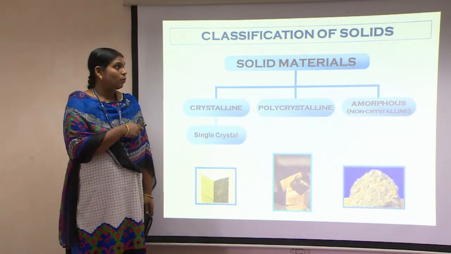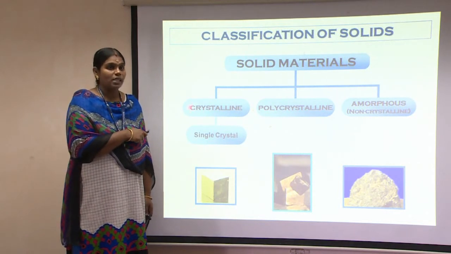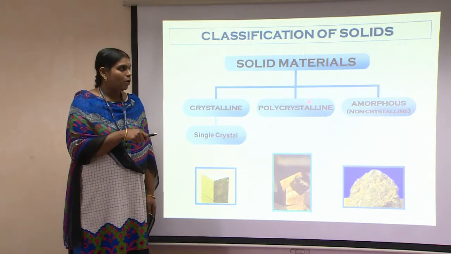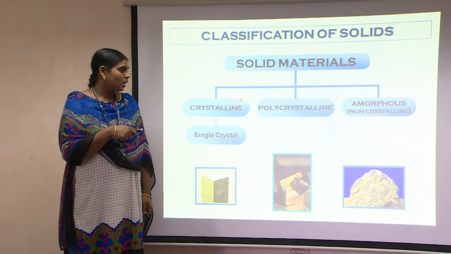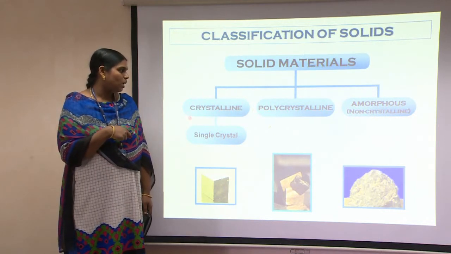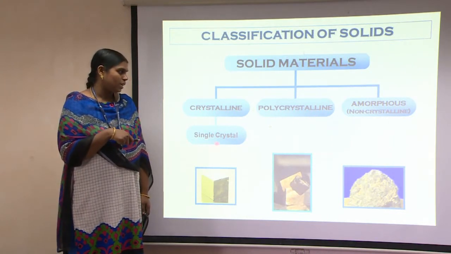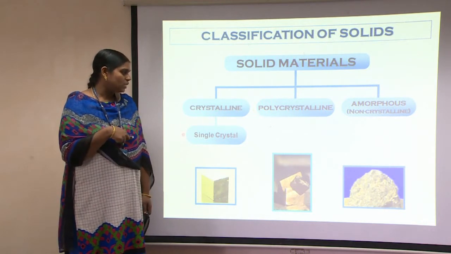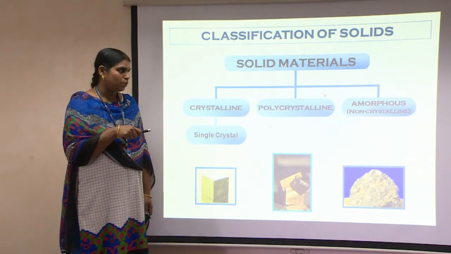Now we are going to see how solid materials are classified. Solid materials are classified into crystalline solids and amorphous solids. The amorphous solid is also called a non-crystalline solid. Once again, crystalline solids are classified into single crystal and polycrystal. The single crystal has a wide application when compared to a polycrystalline material, and the single crystal is very tedious to grow, whereas the polycrystal is very simple to grow.